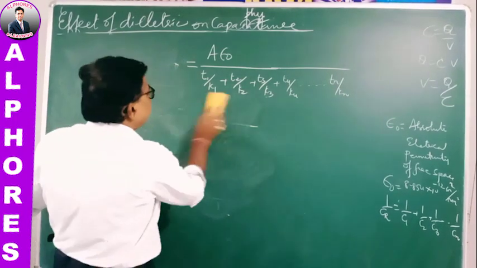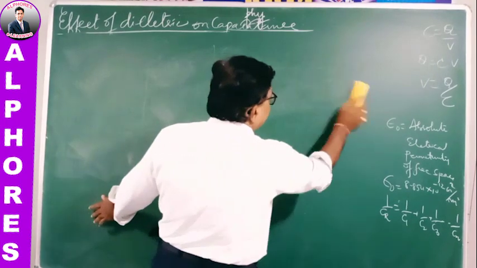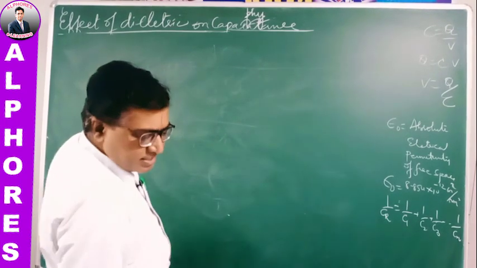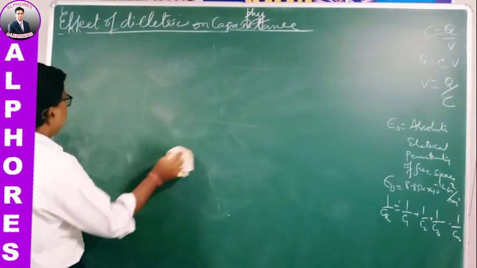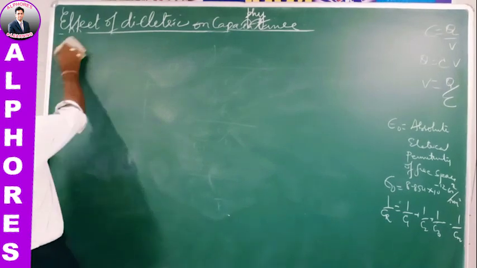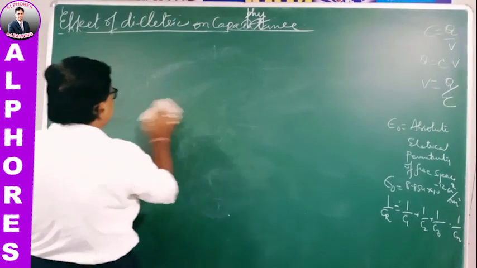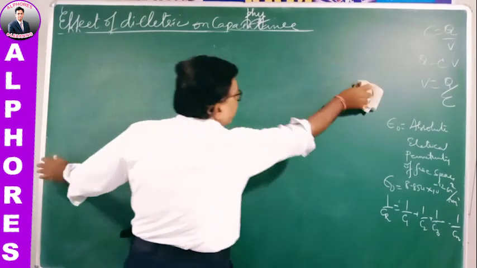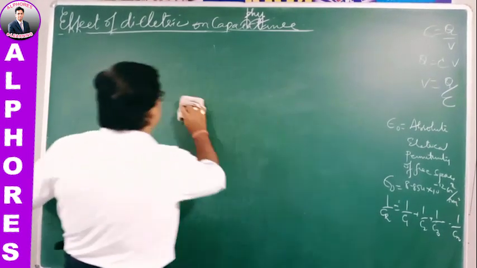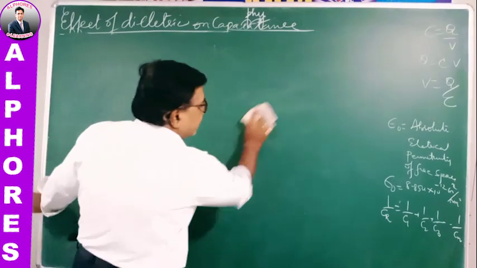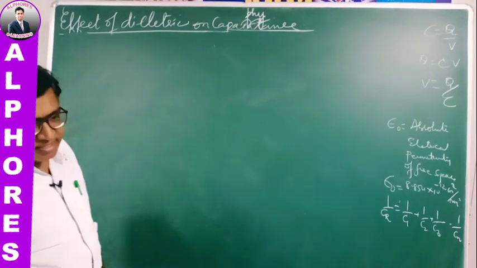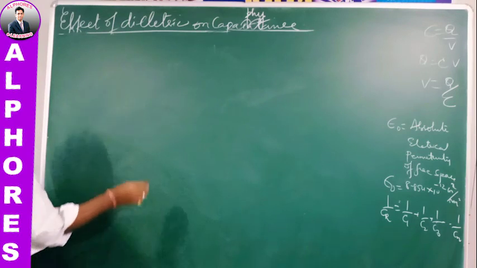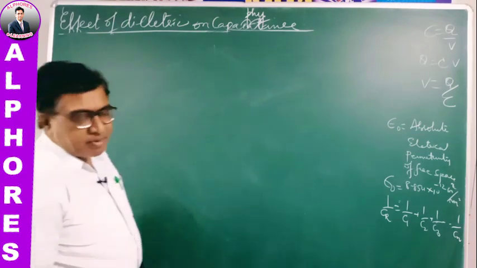some number of dielectrics being placed, then the resultant capacity is considered like this. When a dielectric is placed in a capacitor, the capacity increases. The more the number of dielectrics, the more the capacity, the fewer the dielectrics, the less the capacity. Capacity grows according to the dielectrics. Now, suppose the same dielectrics are placed